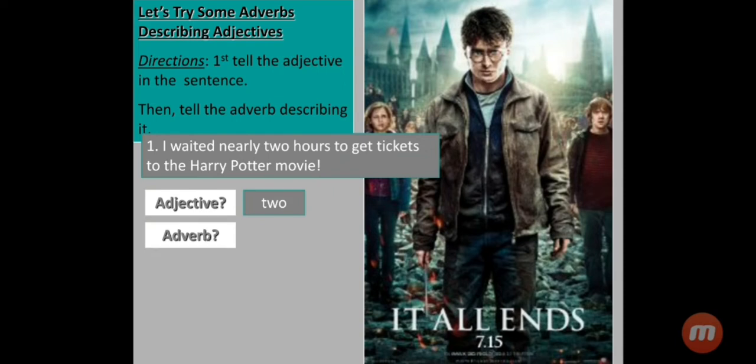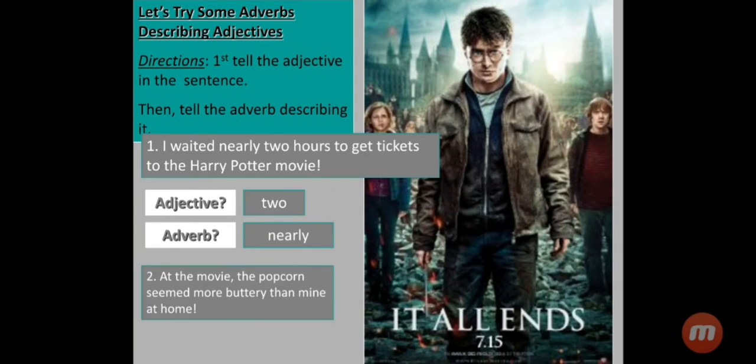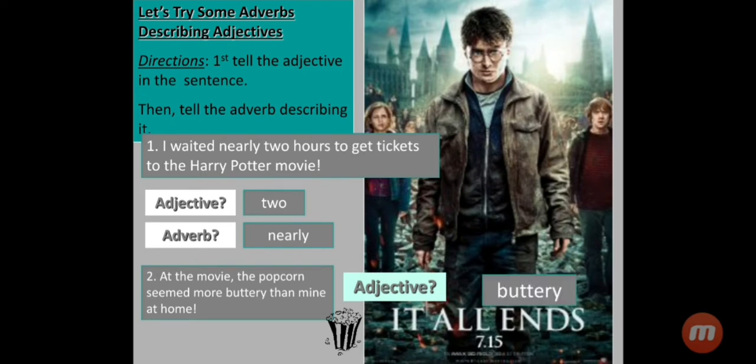To. And what is the adverb? Nearly. In the second sentence, at the movie, the popcorn seemed more buttery than mine at home. Now, what is the adjective here? Buttery. And what is the adverb? More.